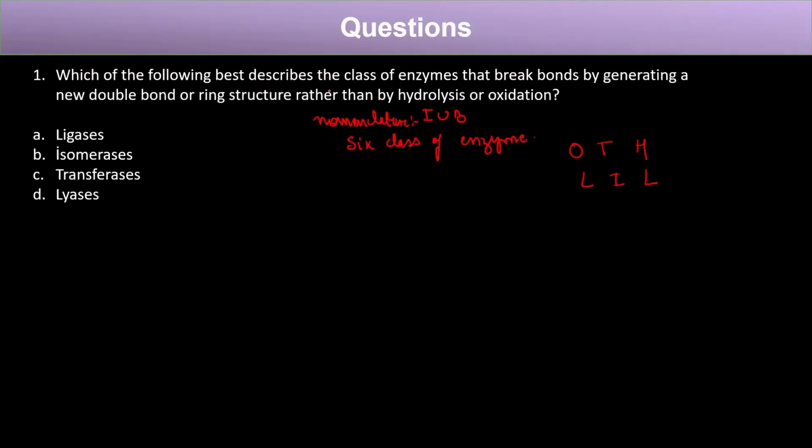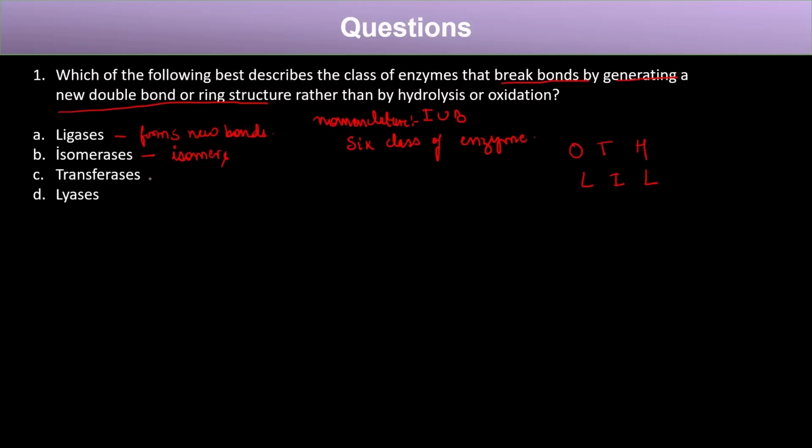The question is saying that this class of enzyme breaks bonds by generating a new double bond or ring structure rather than by hydrolysis or oxidation. It means that it is breaking bonds, but it is not utilizing water or electrons, right? So what class will it be? The first is ligases. So what does ligase do? Ligase forms new bonds, right? So it does not break bonds. The second is isomerase. The isomerase also does not break any bond, but it leads to the formation of isomers.